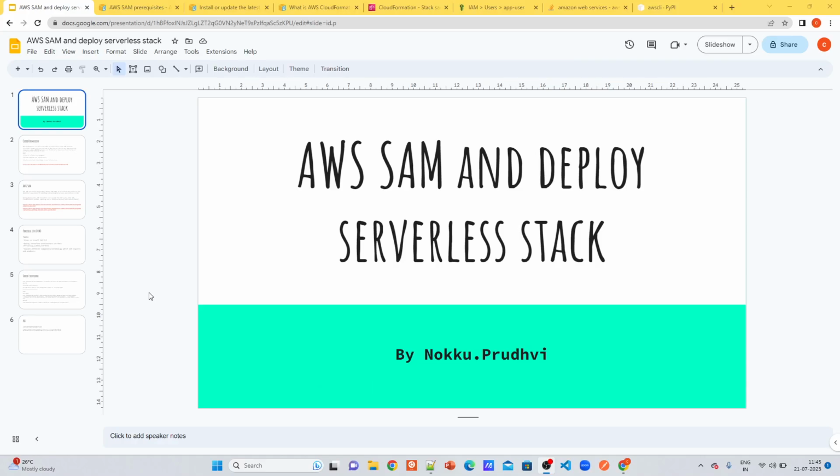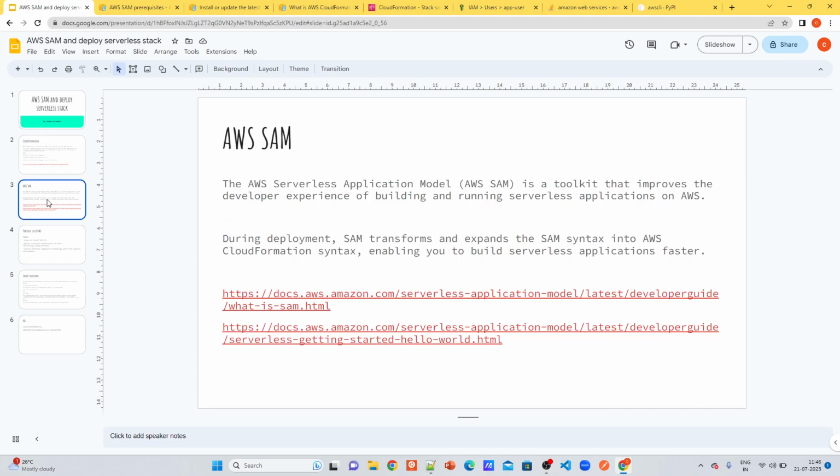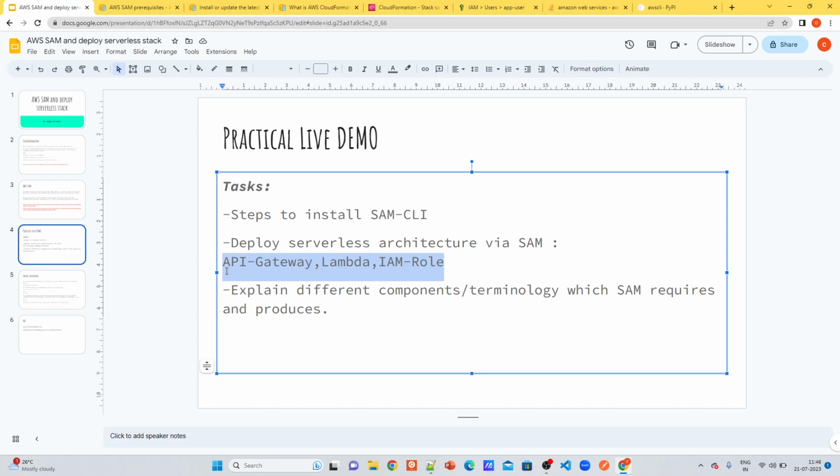In this video, I will be discussing AWS SAM, the Serverless Application Model, and how to use it to deploy different serverless architecture as resources. Without getting into more details, let's quickly see what I will cover in this video. I will be discussing CloudFormation, which you can consider a prerequisite to know before knowing AWS SAM, and I will discuss AWS SAM in brief, and then I will show you a practical video, step by step, till the creation of these serverless resources like API Gateway, Lambda, and IAM role.